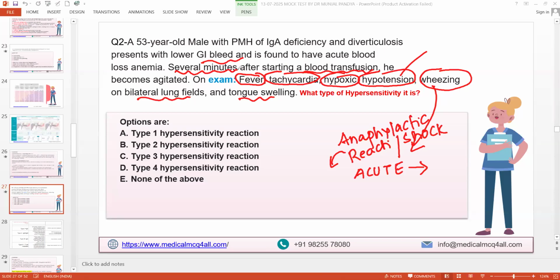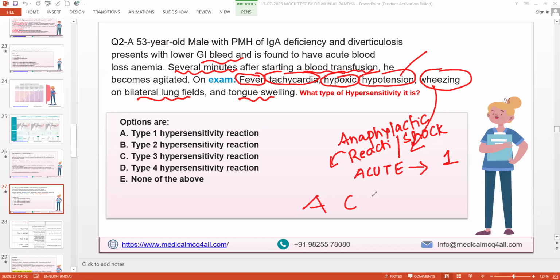So it's acute, right? It may form anti-IgA antibodies and react severely to the donor blood containing IgA. Great, wonderful. So what kind of acute thing is seen in which type of hypersensitivity? 1, 2, 3, 4. Sir, type 1. Acute is type 1, sir. Wonderful. So the answer is type 1.